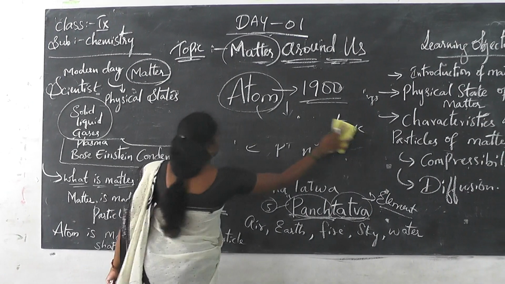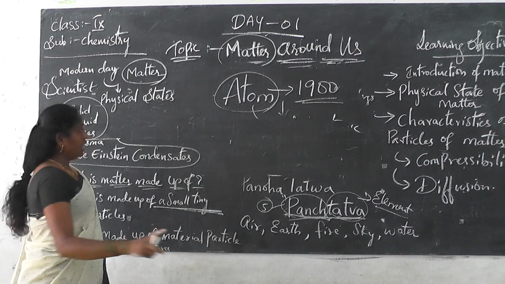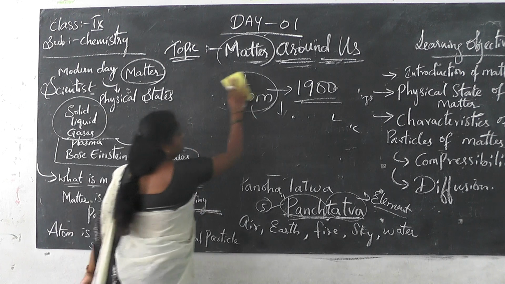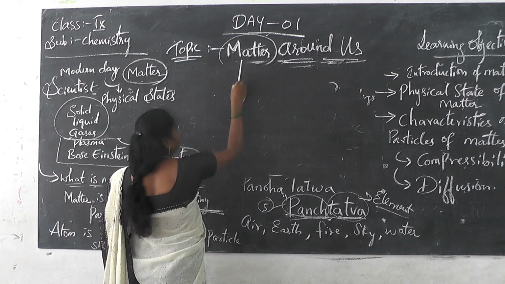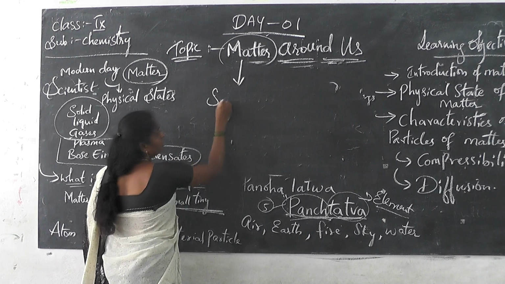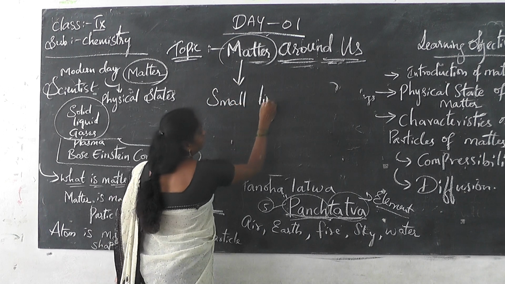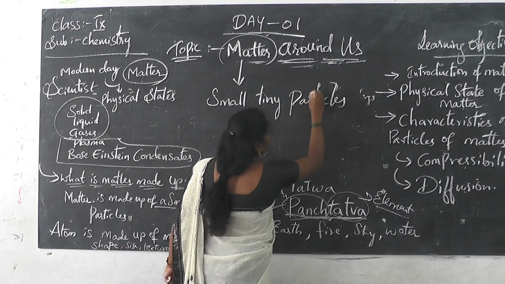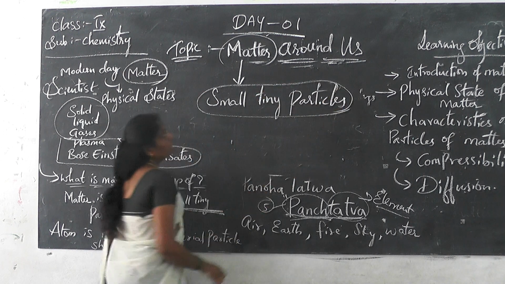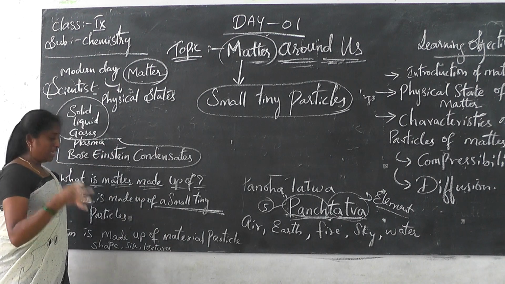Now, in the small tiny particles, just now I said that it is matter. So that matter consists of small tiny particles. Up to here, you learned that matter consists of small tiny particles.